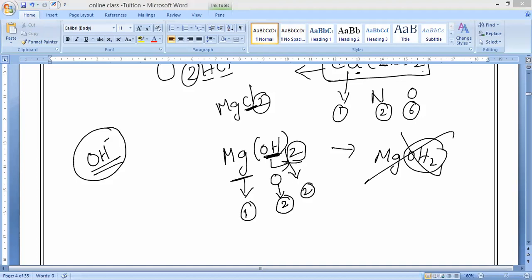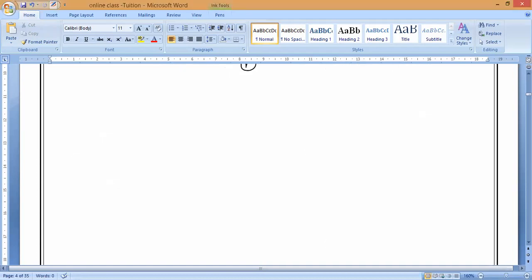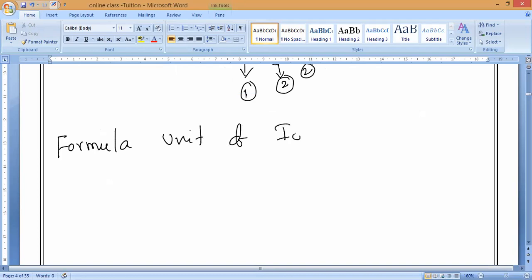Okay. So now, if you understand this, we are going to study a very important concept, that is the formula unit mass of ionic compounds. Molecular mass and ionic formula unit mass, there is nothing different. Because charge doesn't matter for us. Why doesn't charge matter? This is my important question.